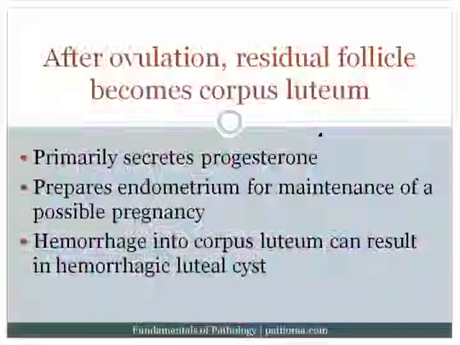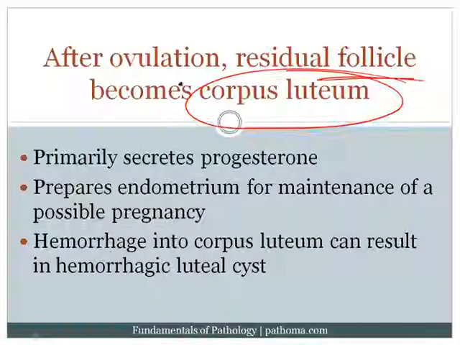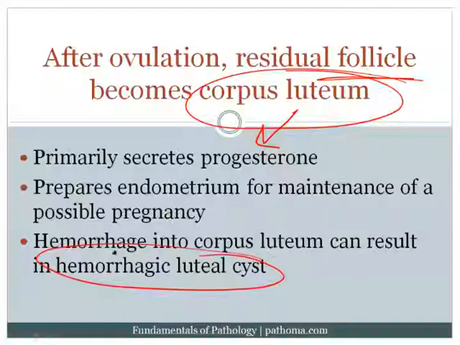So after ovulation, the residual follicle now becomes called a corpus luteum. The corpus luteum primarily secretes progesterone, which is going to prepare the endometrium for the pregnancy. It is possible when you have a corpus luteum to get bleeding into the corpus luteum, and that would be called a hemorrhagic luteal cyst. And that's one way by which you can have a quote-unquote mass within the ovary, but it would actually not really be a mass, just a problem of bleeding into a corpus luteum.